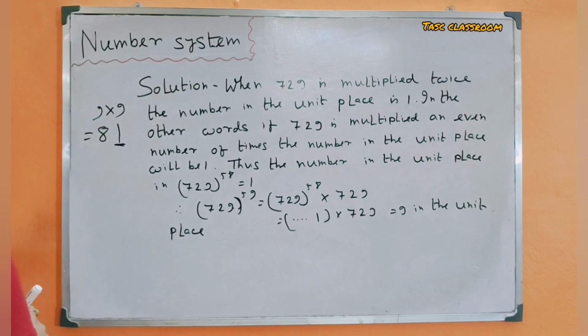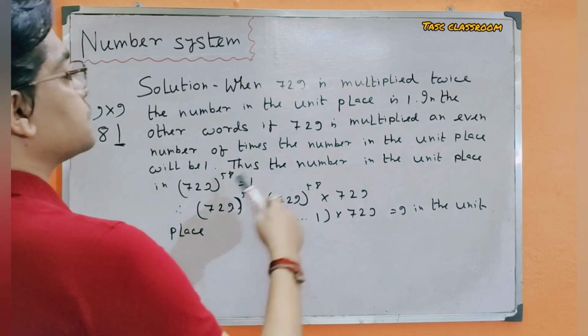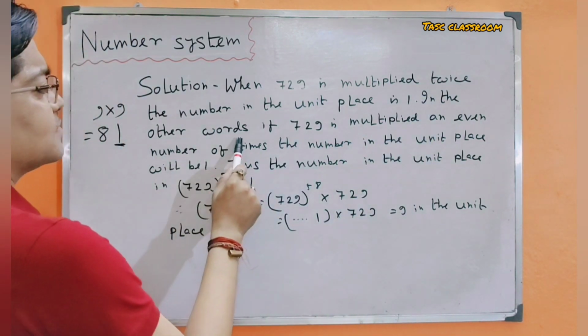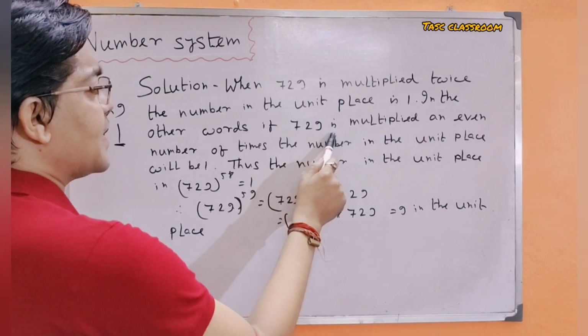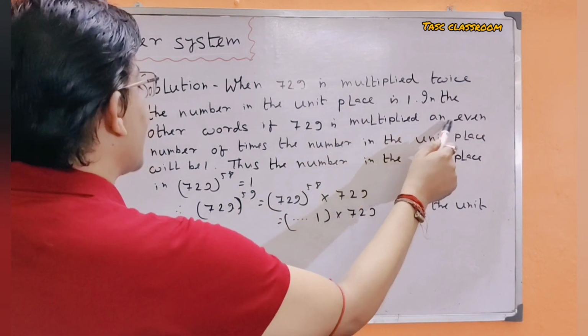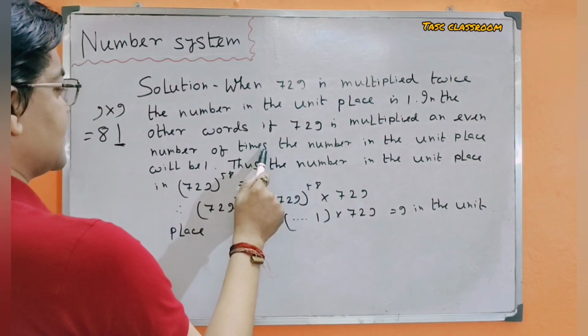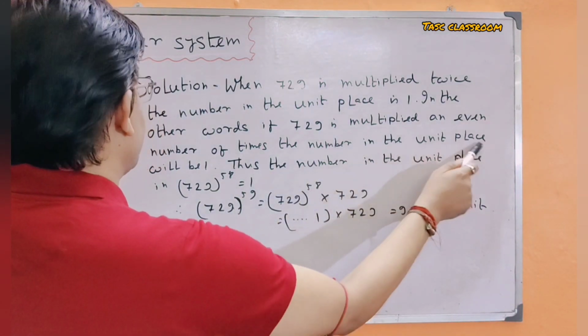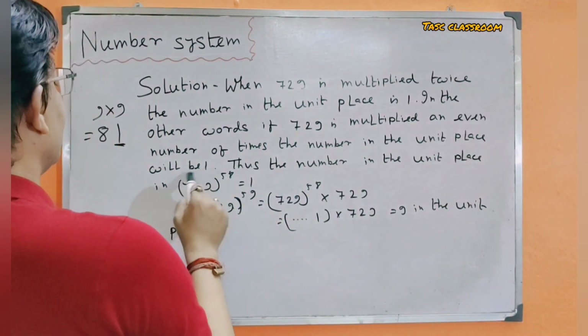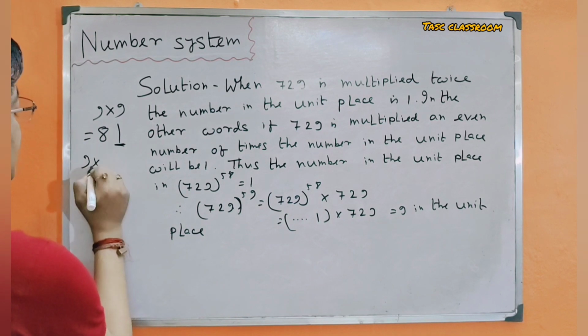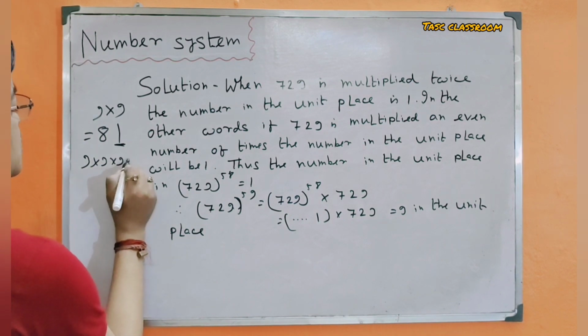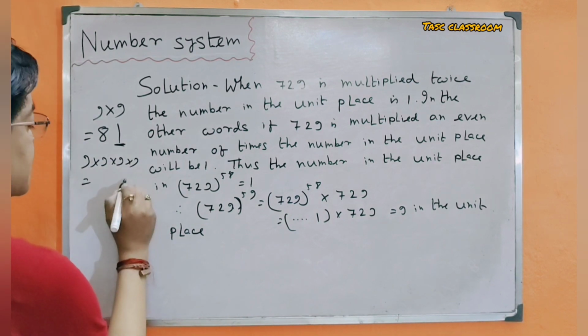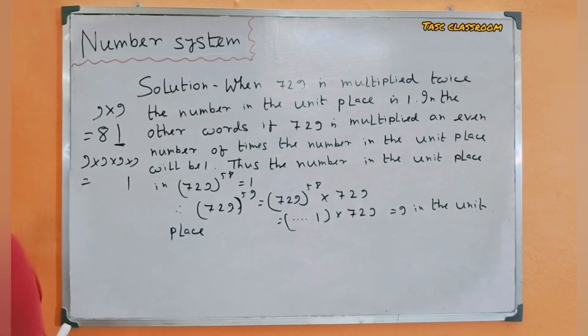So 1 is the unit digit. In other words, if 729 is multiplied an even number of times, the number in the unit place will be 1. That is 9 into 9 into 9 into 9. So the unit place will be 1.